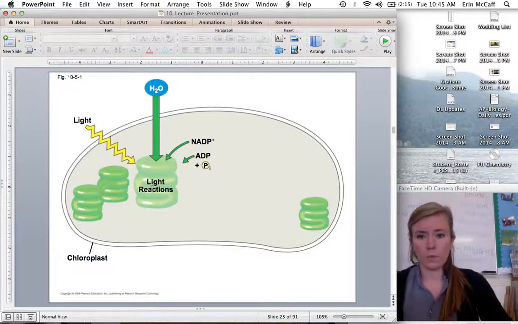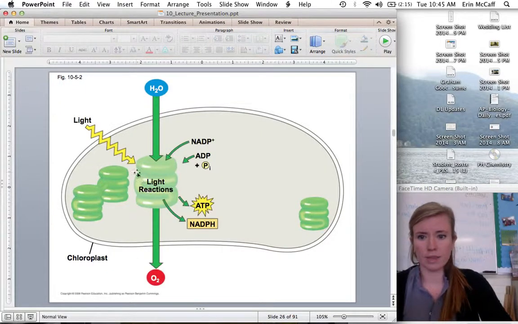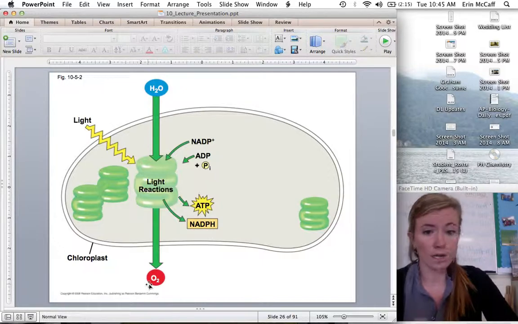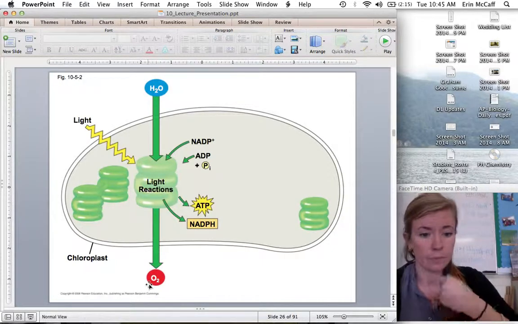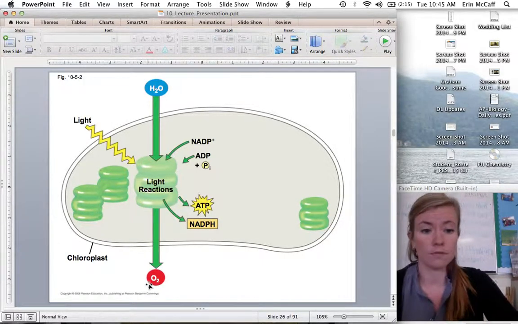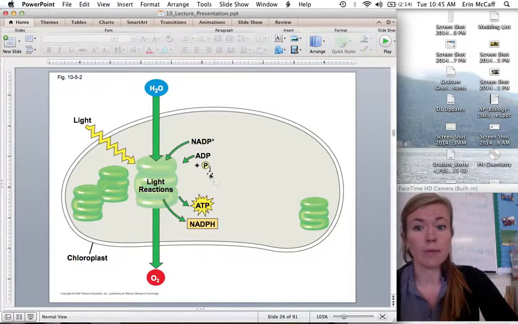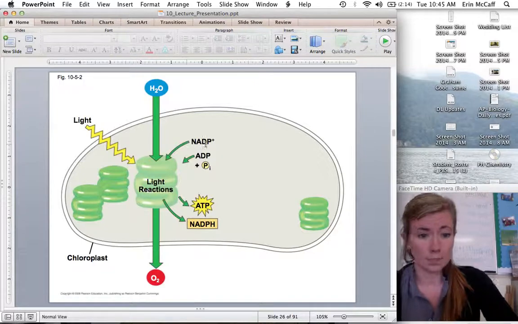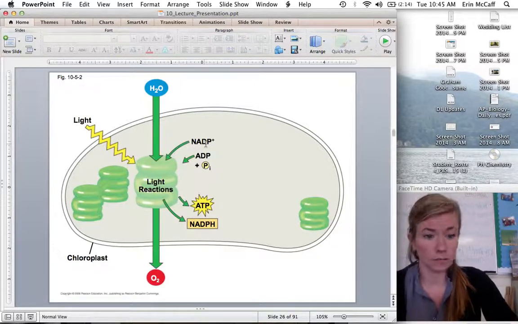So we split water during the light-dependent reactions when the light energy comes in. We make ATP and NADPH and oxygen is released. This is the oxygen that we breathe. It comes from light-dependent reactions of photosynthesis. Now we have ATP and NADPH. These are made from ADP and NADP+. We reduced both of them.